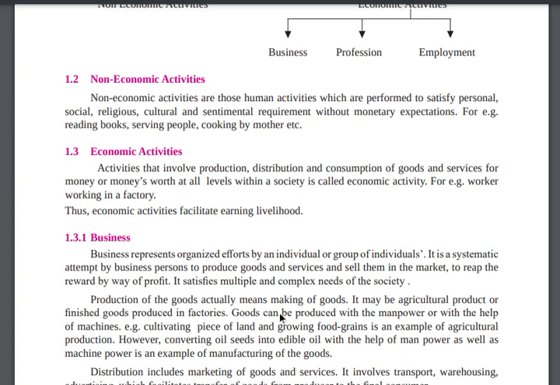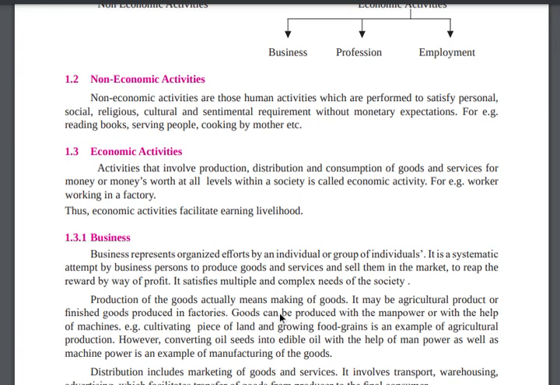The next one is economic activity. It's just the opposite of non-economic: here you will get money. Economic activities involve production, distribution and consumption of goods and services. For example, producing a chappal and distributing it in the market to customers, for money or money's worth.